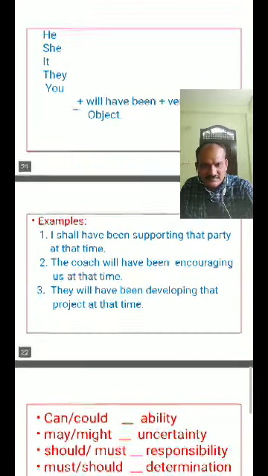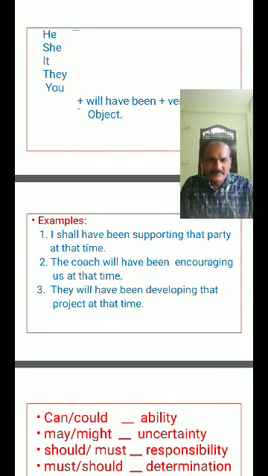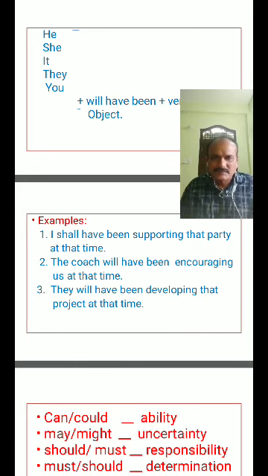The examples: first of all, I will read the positive sentences of future perfect continuous tense. I shall have been supporting that party at the time. The coach will have been encouraging us at the time. They will have been developing that project at the time. So now we're going to discuss negative sentences of future perfect continuous tense. I shall not have been supporting the party at the time.